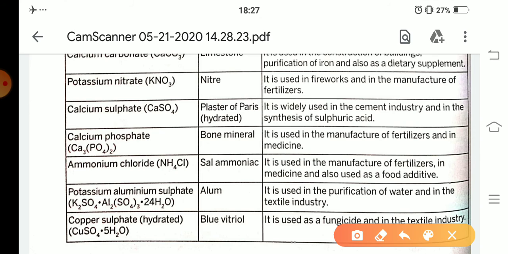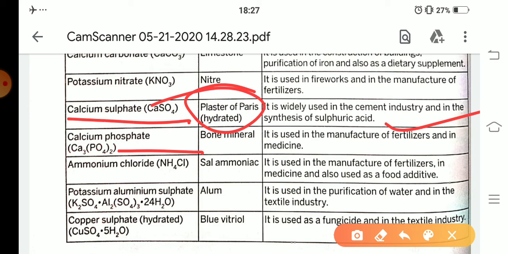Next is calcium sulfate. Another name of calcium sulfate is plaster of Paris. It is widely used in the cement industry and in the synthesis of sulfuric acid. Next one is calcium phosphate. Another name of calcium phosphate is bone mineral. It is used in the manufacturing of fertilizers and also medicine. Next, ammonium chloride. Another name of ammonium chloride is sal ammoniac. It is used in the manufacture of fertilizers, in medicine and also as a food additive.